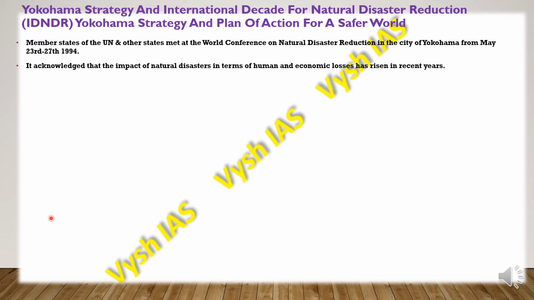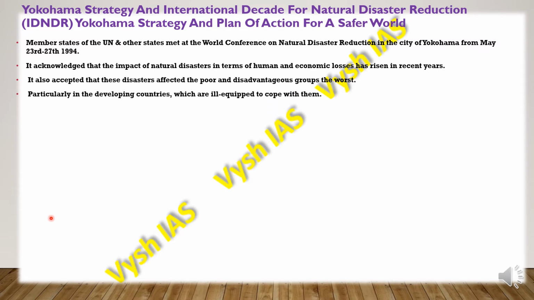They acknowledged that the impact of natural disasters in terms of human and economic losses has risen in recent years, and accepted that these disasters have affected the poor and disadvantaged groups, who have been hit worst.